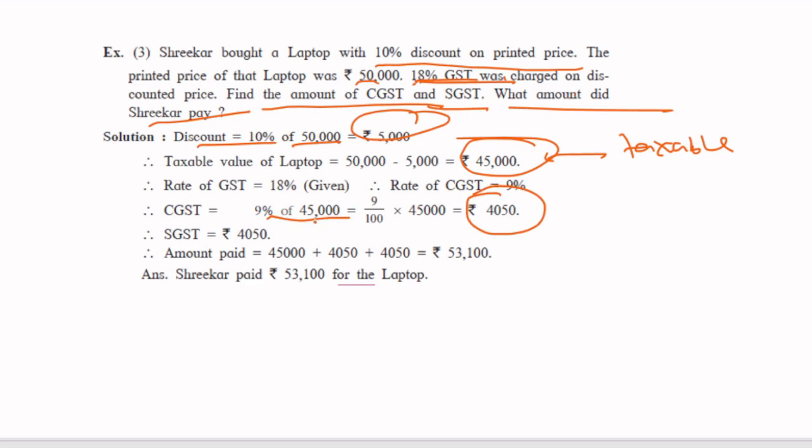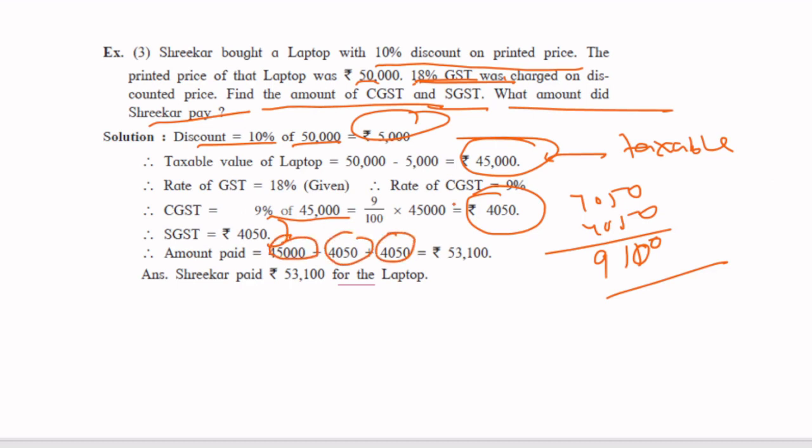So 4050 is CGST and 4050 is SGST. And the total sum will be 4050 plus 4050, which is 8,100. 8,100 is total GST. Okay, so how much does Shikhar have to pay now? 45,000 after discount plus 4050 plus 4050, which comes to 53,100. This much amount Shikhar has to pay to the shopkeeper.